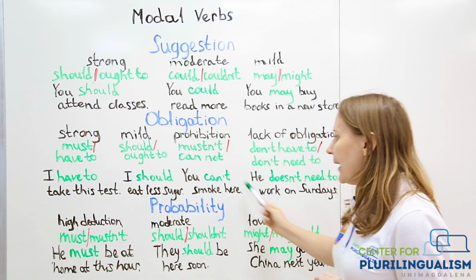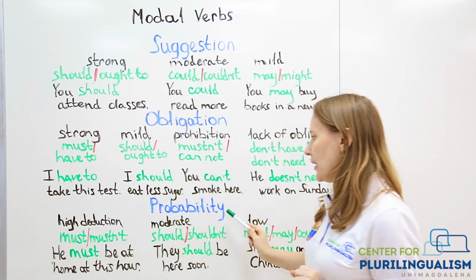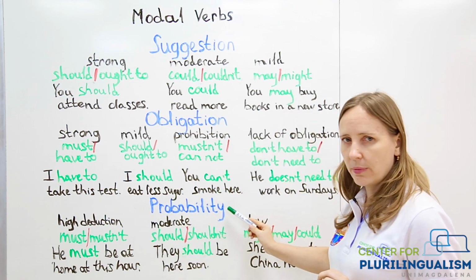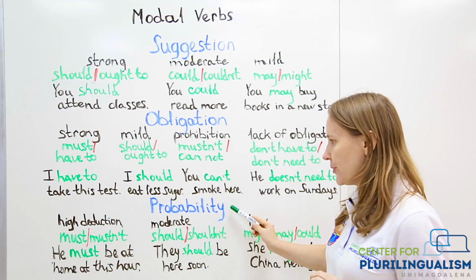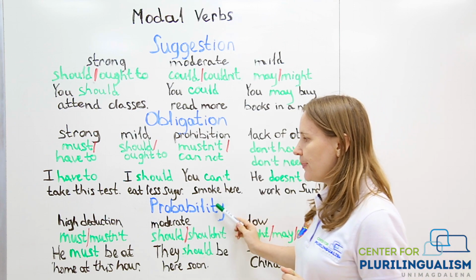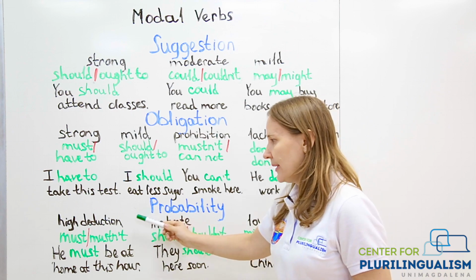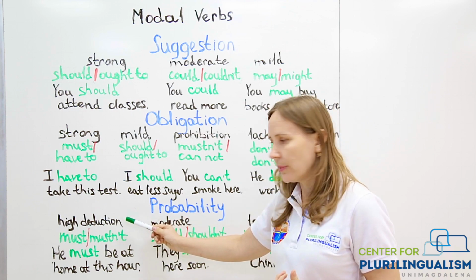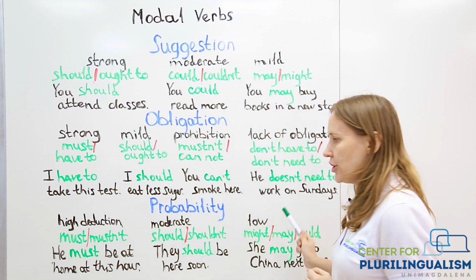Okay? And well, now let's talk about modal verbs of probability, the last group of modal verbs for today. So again, probability can be a high level of deduction, moderate and low.